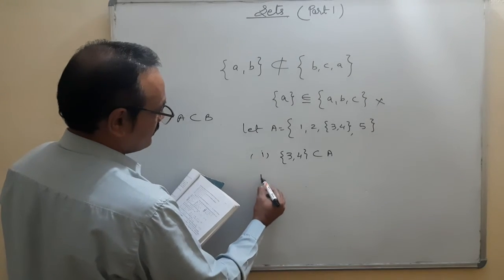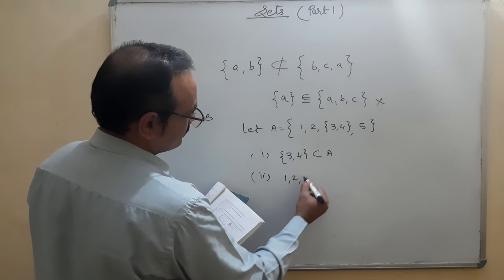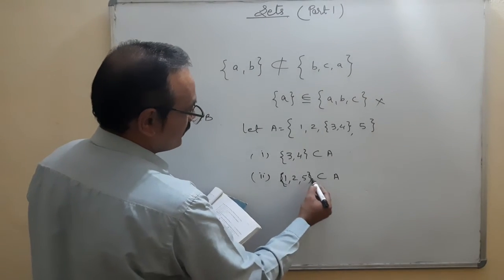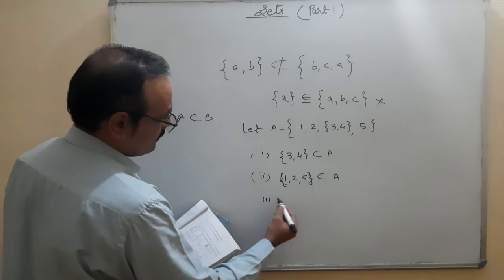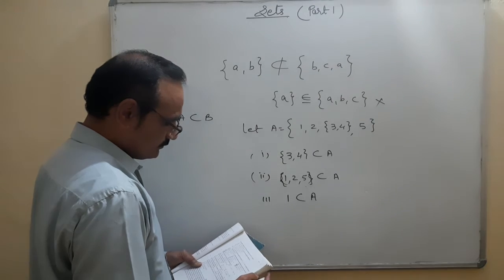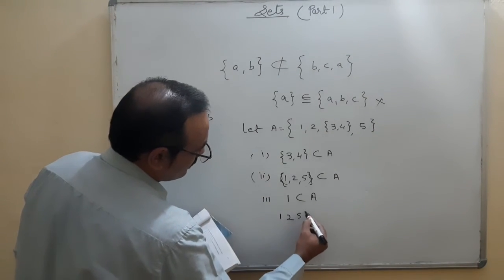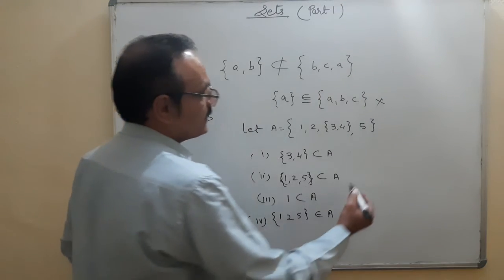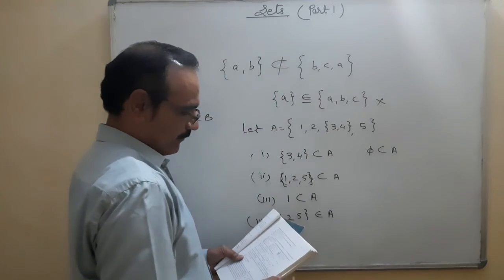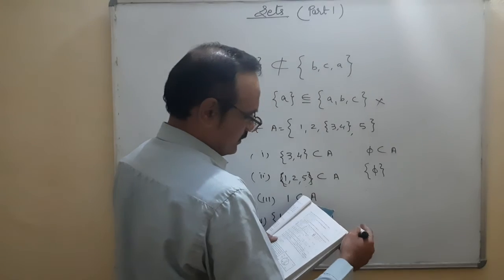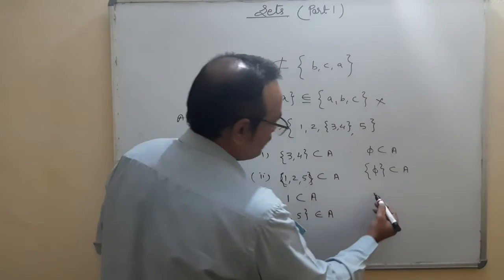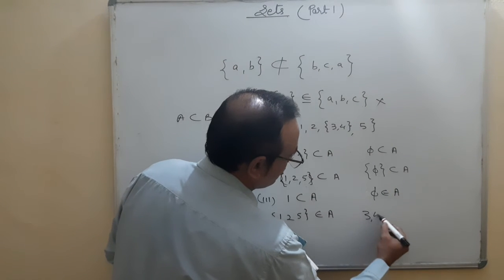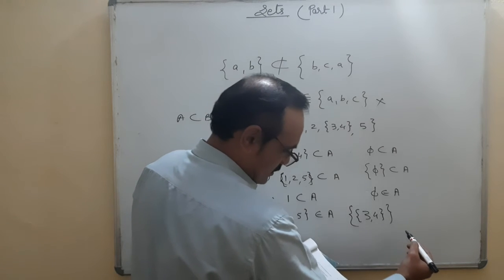I am writing something and then we'll discuss. {1, 2, 5} is a subset of A. 1 is a subset of A. {1, 2, 3, 4} belongs to A. And {5} is a subset of A. {5} is a subset of A. And 5 belongs to A. Now let us check the terms which are true. One more, {3, 4} is a subset of A.